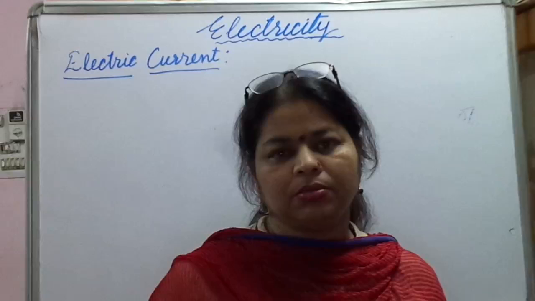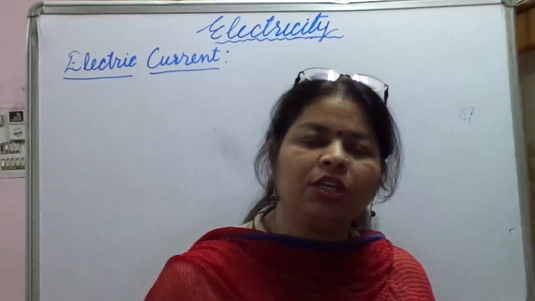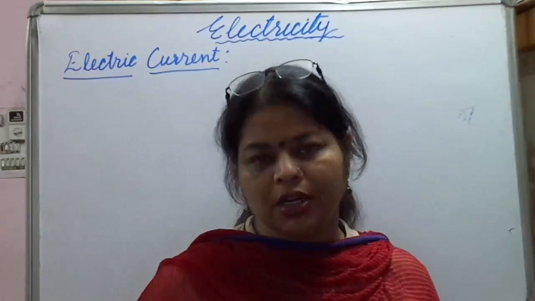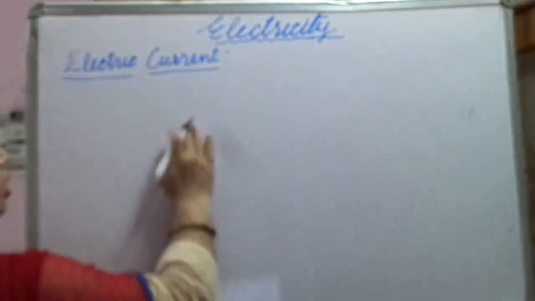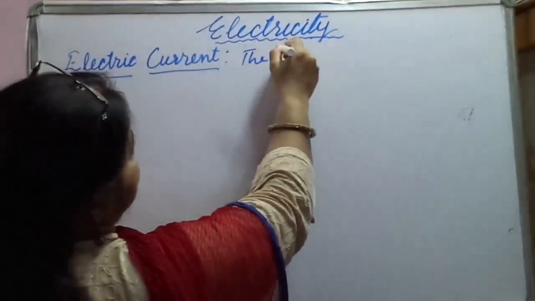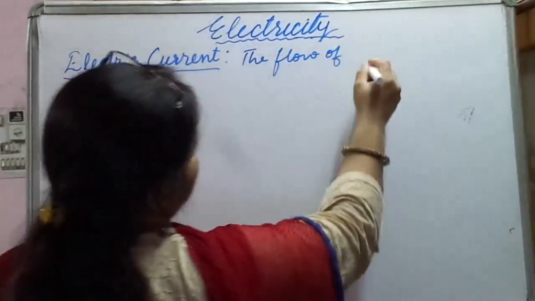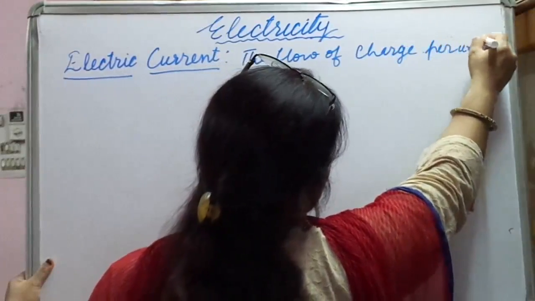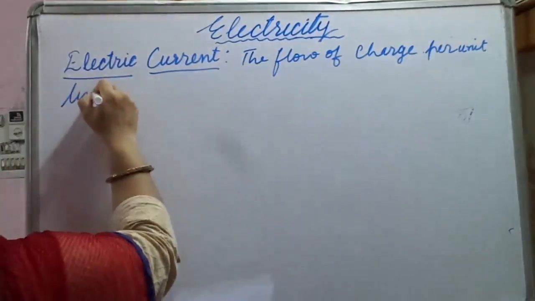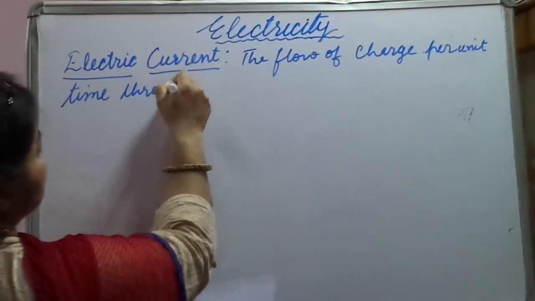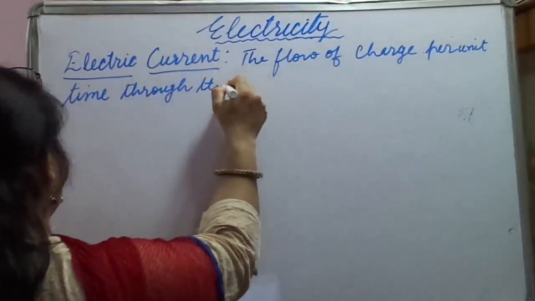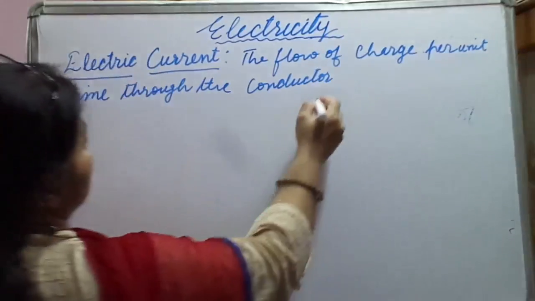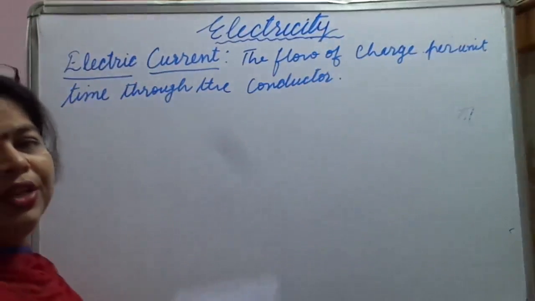So write down: electric current, the flow of charge per unit time through the conductor is called electric current.